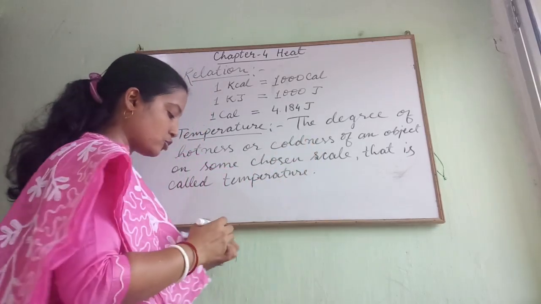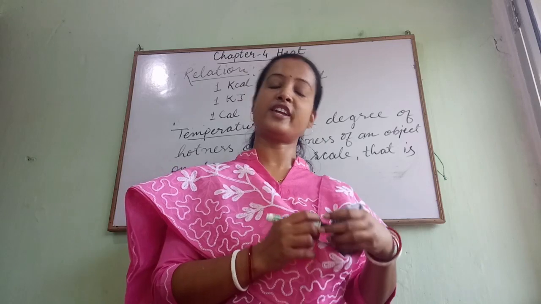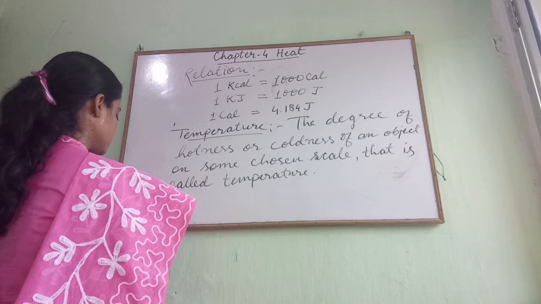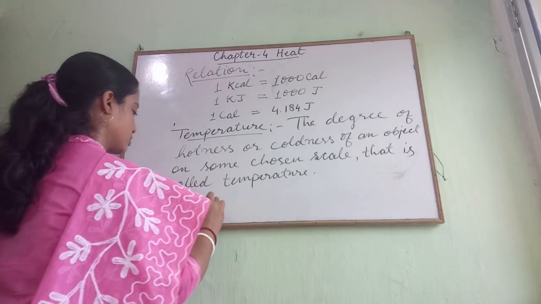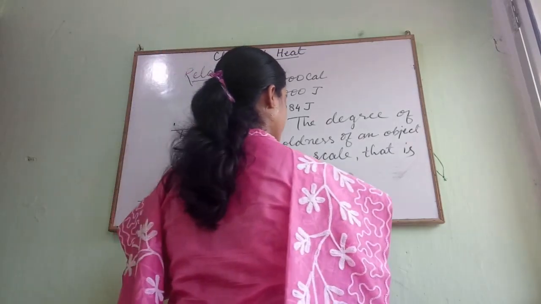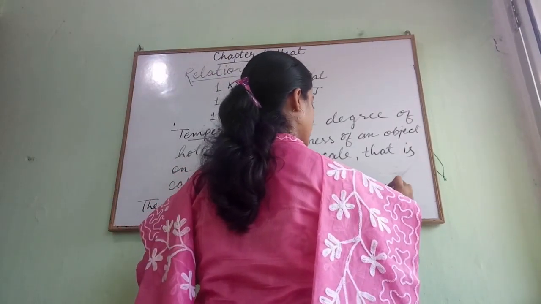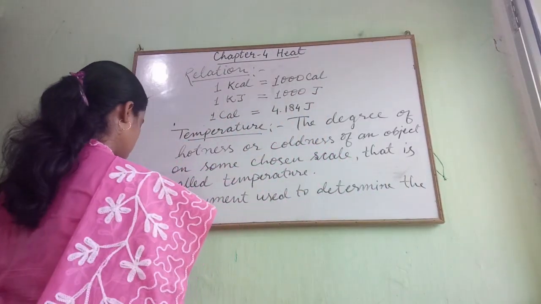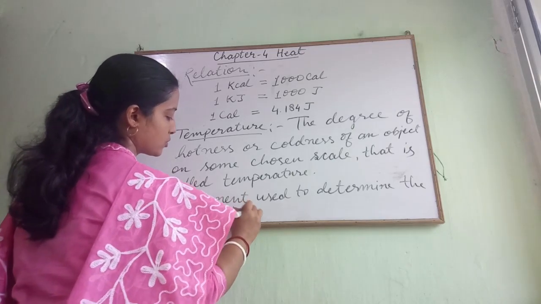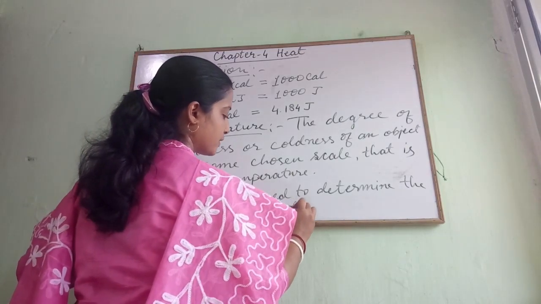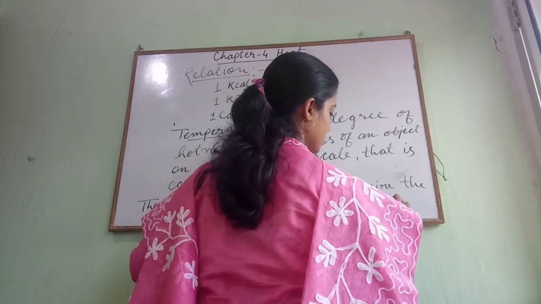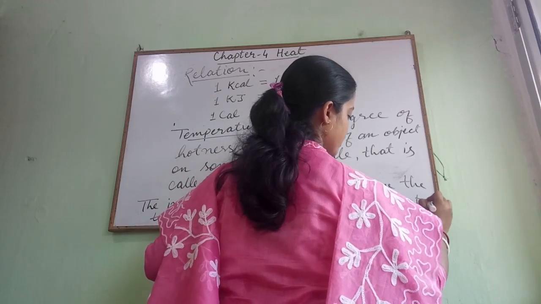And the instrument which is used to determine the temperature of any object or body is called a thermometer.